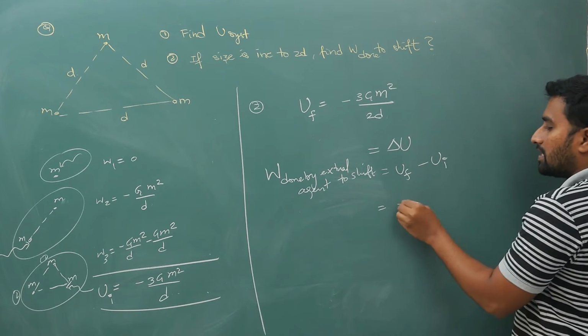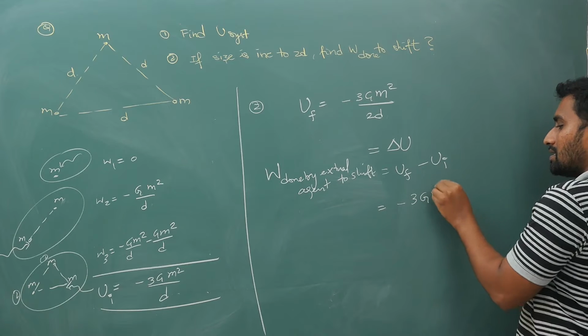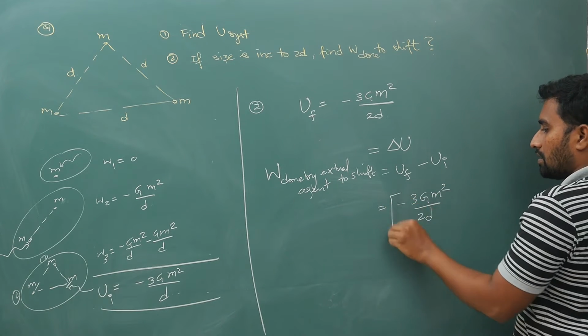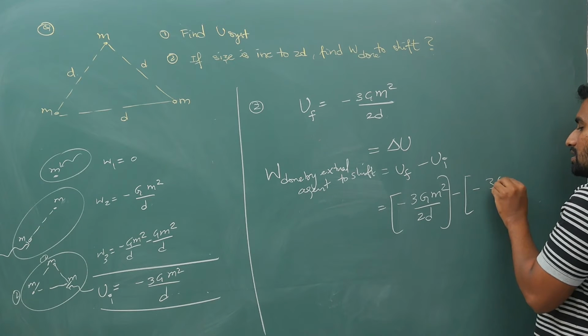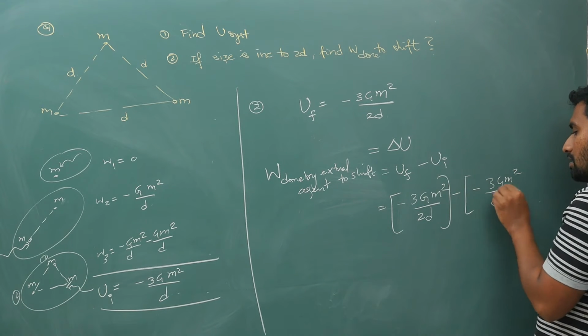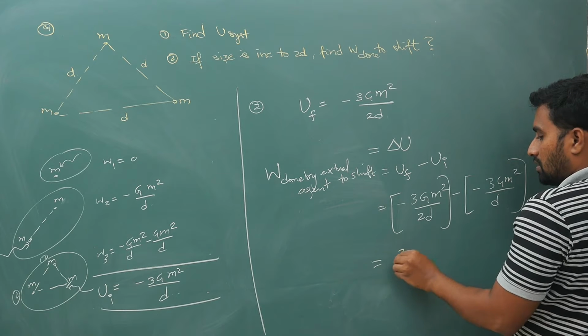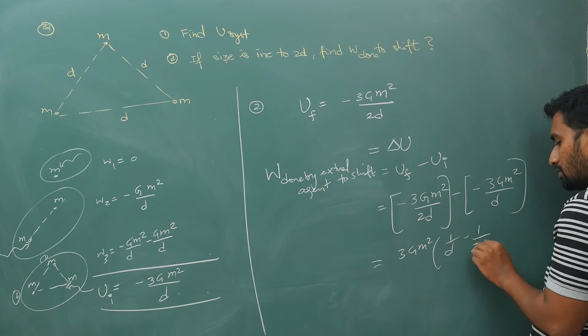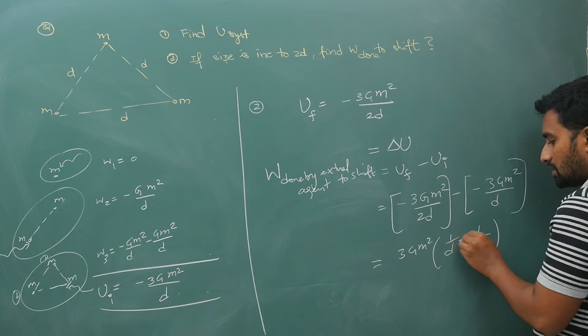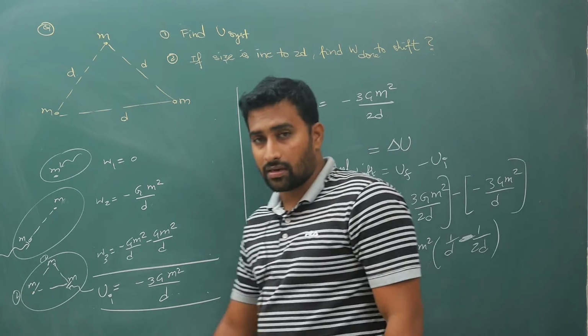U final is minus 3 G M square by 2D, minus U initial, which is minus 3 G M square by D. So that will give you 3 G M square times 1 by D minus 1 by 2D. Simplify it, how much is the answer? That is your final answer.